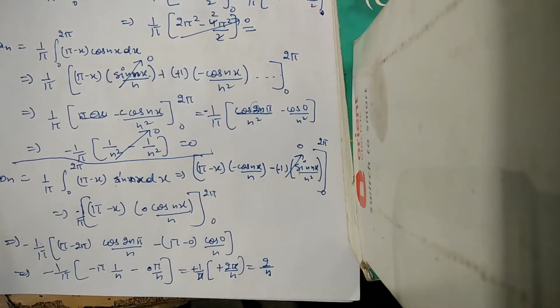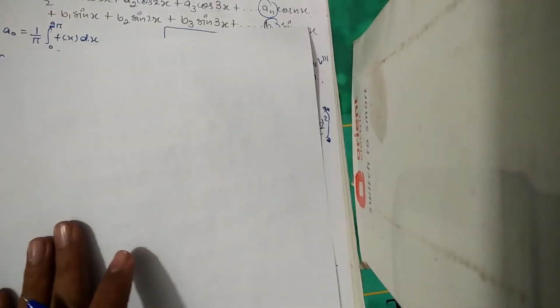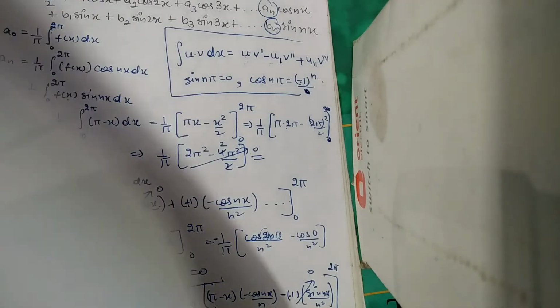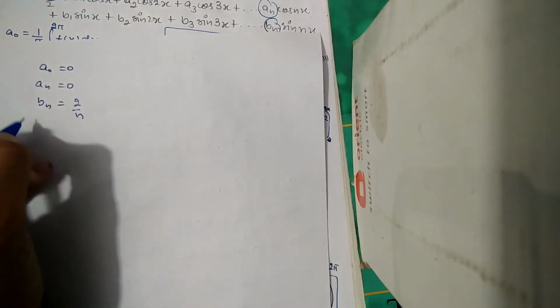Now I am taking another page to solve it further. Now we got the values: a naught we got 0, an we got 0, and bn we got 2 by n. So what is the Fourier function?